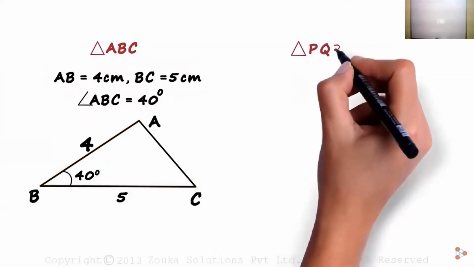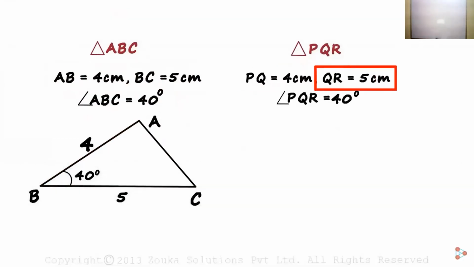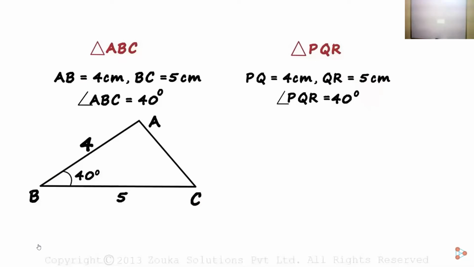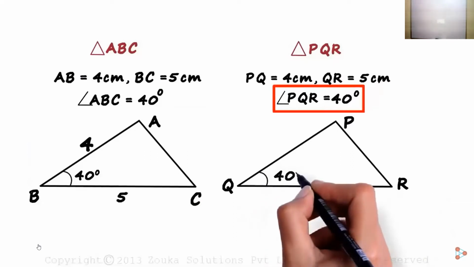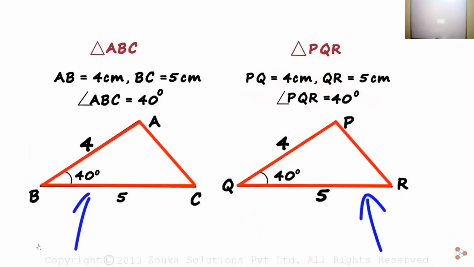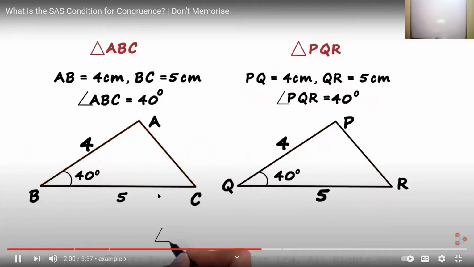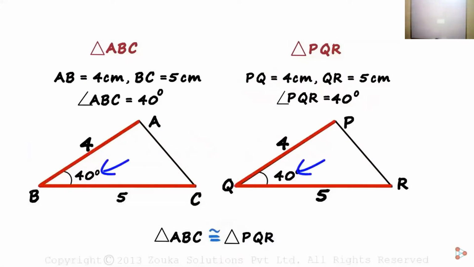And if we have triangle PQR with PQ equal to 4 cm, QR equal to 5 cm, and angle PQR equal to 40 degrees, the triangle formed will be exactly like triangle ABC. If we take this triangle over to this one, they will overlap exactly. That is why we can say that triangle ABC is congruent to triangle PQR. So remember, it's side, included angle, and side.